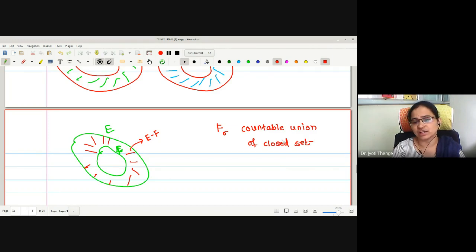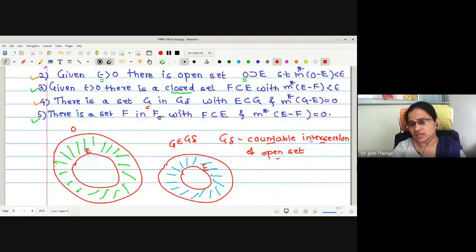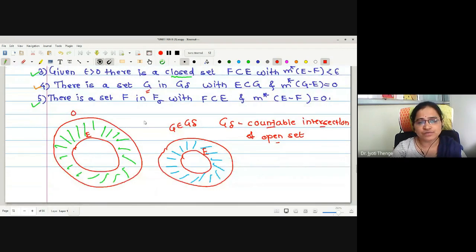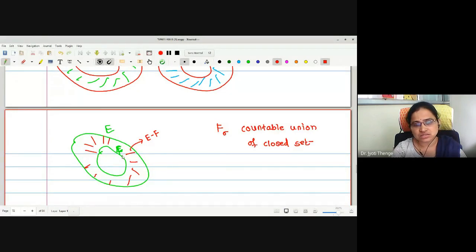Whenever we take a countable union of closed sets, we get a bigger set. Whenever we take an intersection, we get a smaller set. Here, the existence of supersets is there, and then we take the intersection. Here we have the existence of a subset, and then we take its union.